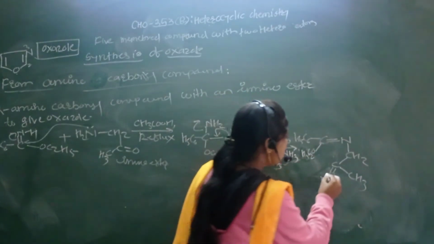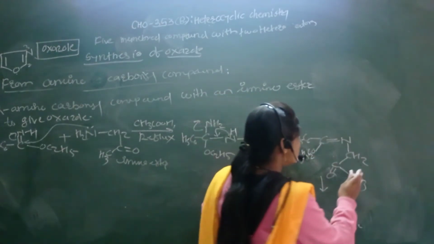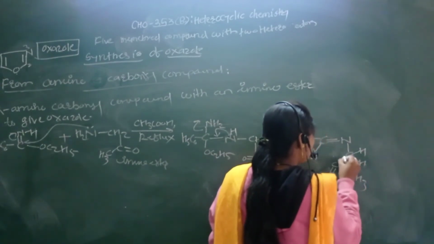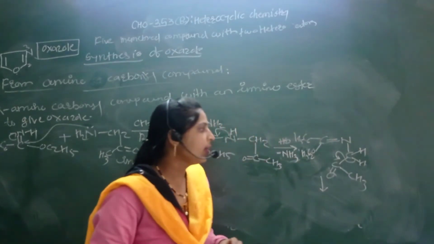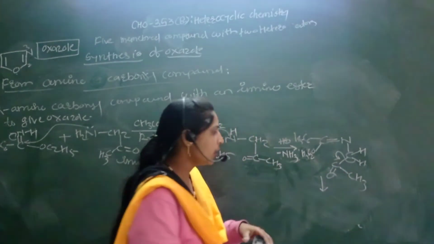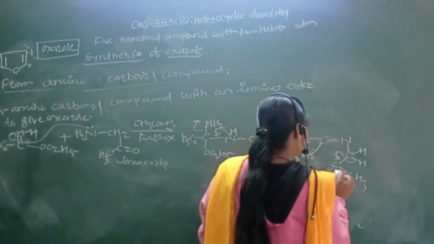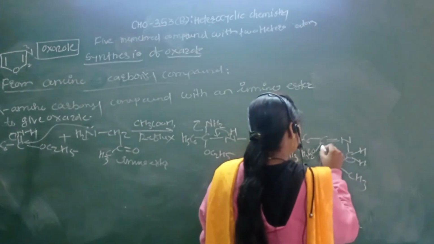Here carbon is present and here the presence of the CH2. So one hydrogen can be used here, so formation of the carbon carbon double bond. At that time this converted into the O minus.